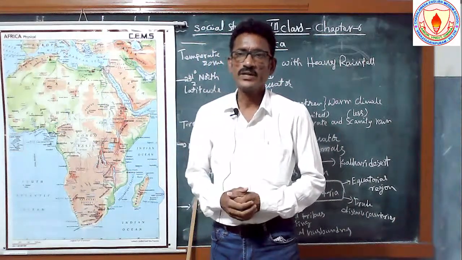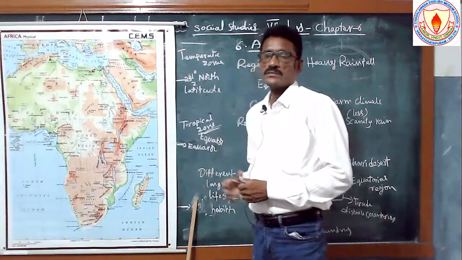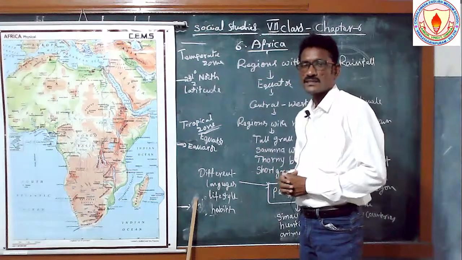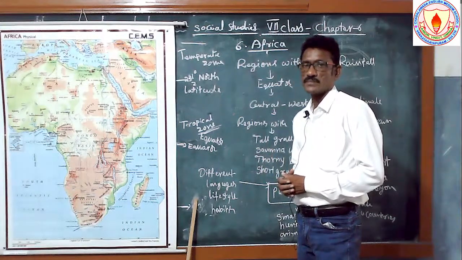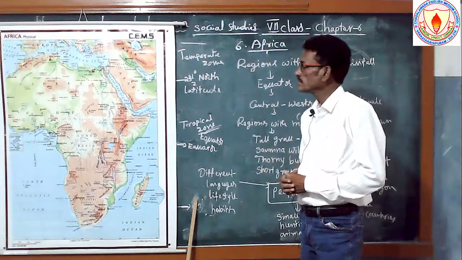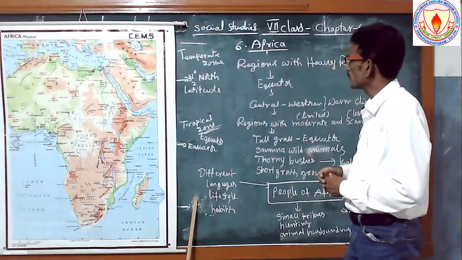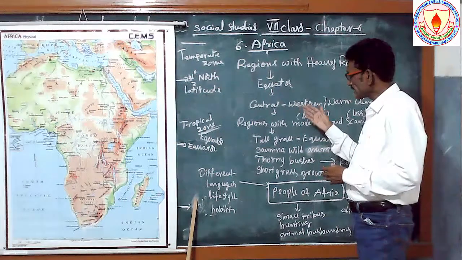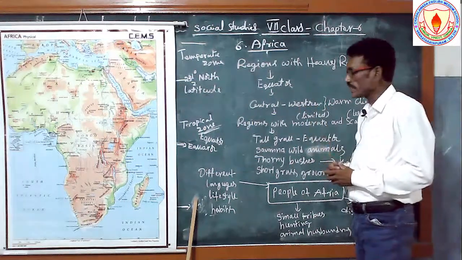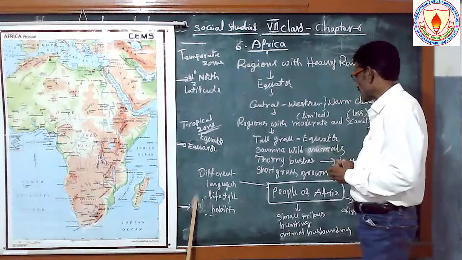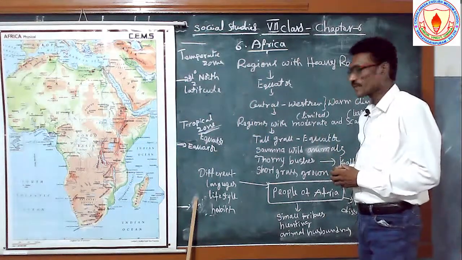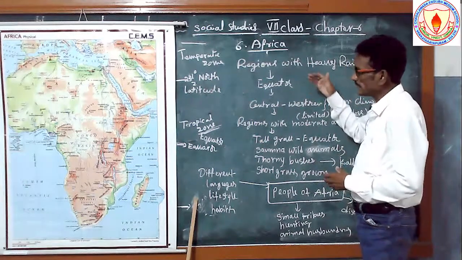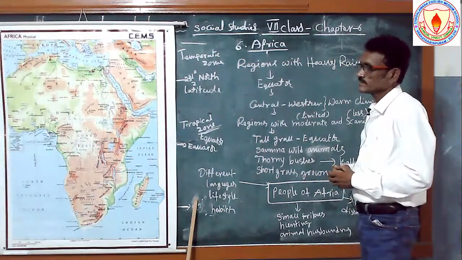Okay, very good. Now, I gave some information about the Africa continent in previous classes. Now we are going to discuss the next points. So, what are the subtopics of the Africa continent? Regions with heavy rainfall, central and western climate of the Africa continent, and regions with moderate and scanty rainfall of the Africa continent. Next, people of Africa. So these are the main points of the Africa continent.